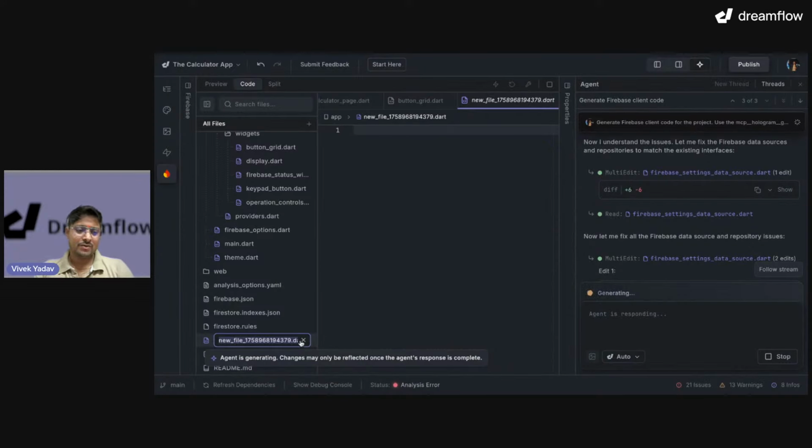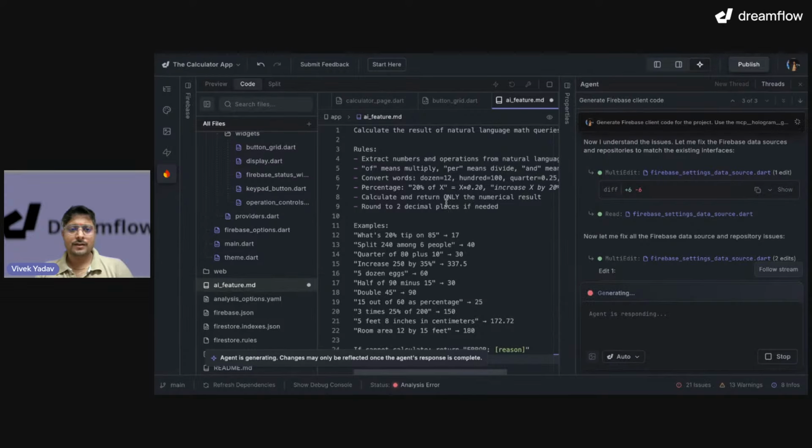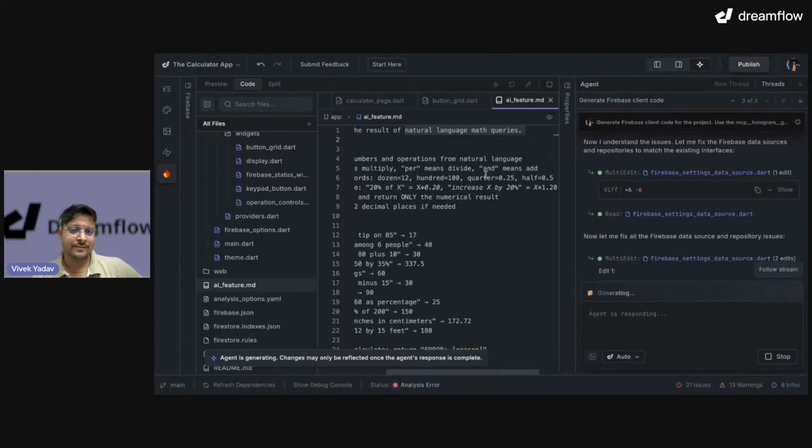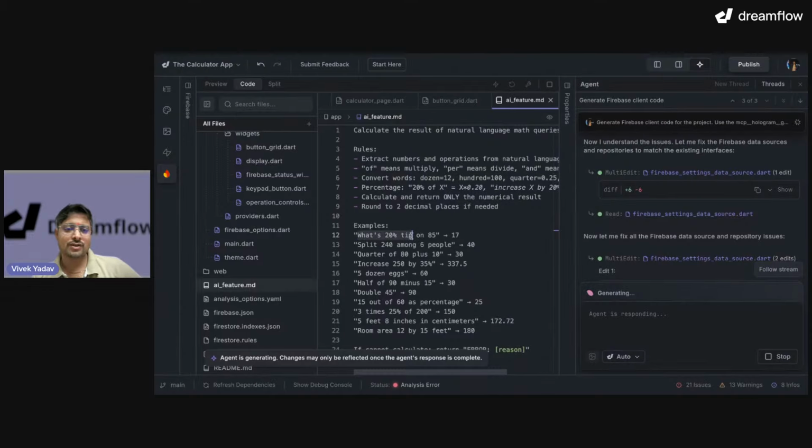Rename it to AI feature.md. And yeah, this is the prompt which I am going to use for the AI feature, which says to calculate the result in natural language math queries, where the user can just say what's 20 tip on 85, it's basically a percentage, right? 20% on 85, which is 17, and we will let our agent develop this feature in our calculator app.